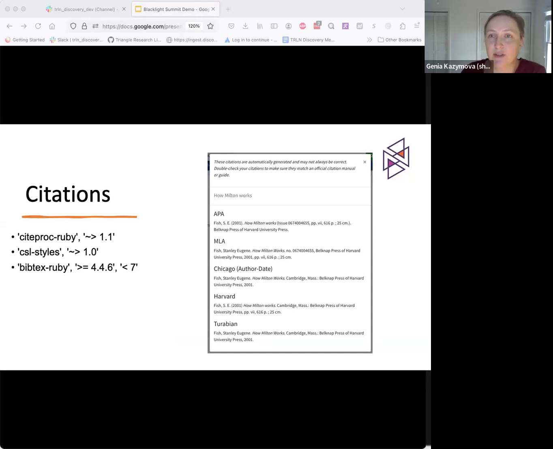As I mentioned, we have mostly been working on various upgrades, but one of the developmental efforts we made was improving the citations in our catalog. Previously, we used the WorldCat Search API version 1, which has now come to an end. Unfortunately, the citation stopped working with this API earlier this year, so we had to find a different solution. We decided to use the citeproc gem, and the citations are now functioning again. As an end user, you may not notice any difference, but the technical solution has changed.